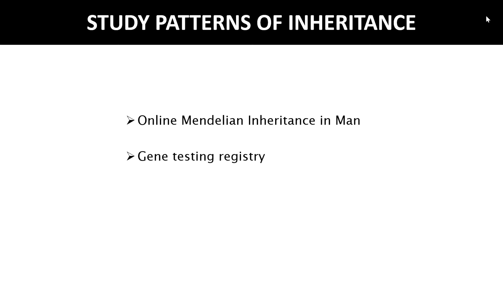So in this OMIM, basically what we have talked about is that this particular software, or this particular database, tells us in a very comprehensive way, and it's an authoritative medium to know the human genes and genetic phenotypes, that is freely available and updated regularly.